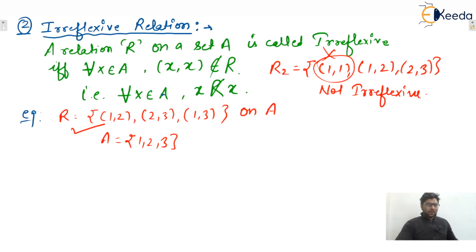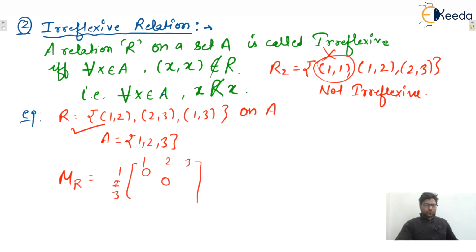Now you tell me, if self loops are not allowed, and we represent the irreflexive relation in the matrix representation, then all diagonal elements will be zeros only. Yes or no?